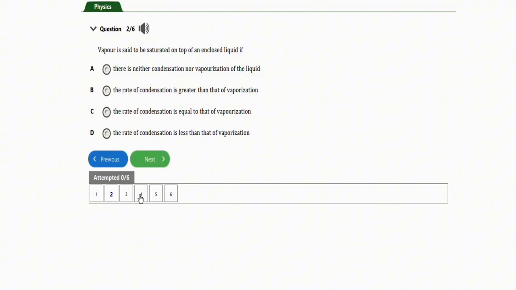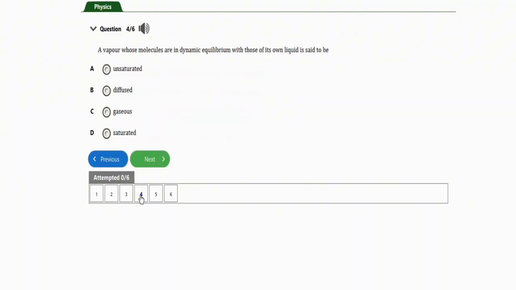Let's go to the next repeated question, which is this one. It says a vapor whose molecules are in dynamic equilibrium with those of its own liquid is said to be what? Option A, unsaturated. Option B, diffused. Option C, gaseous. Option D, saturated. The correct option in this question is option D, which is saturated.